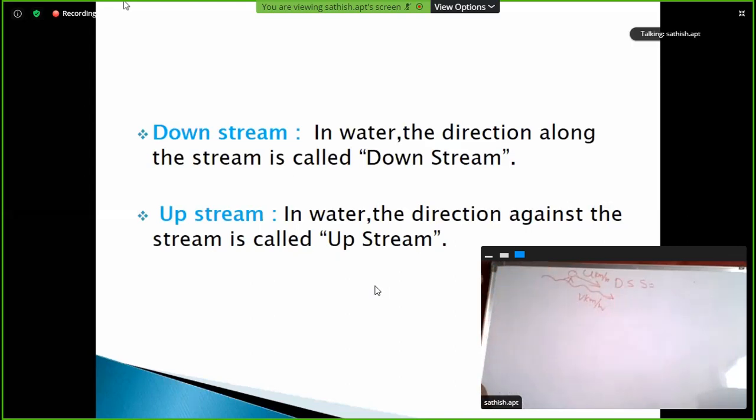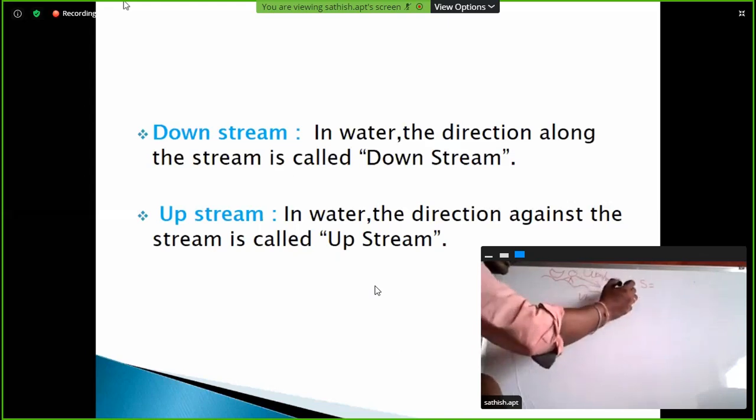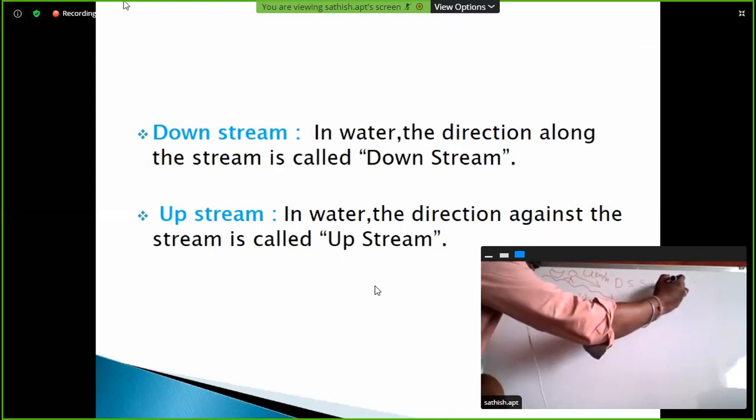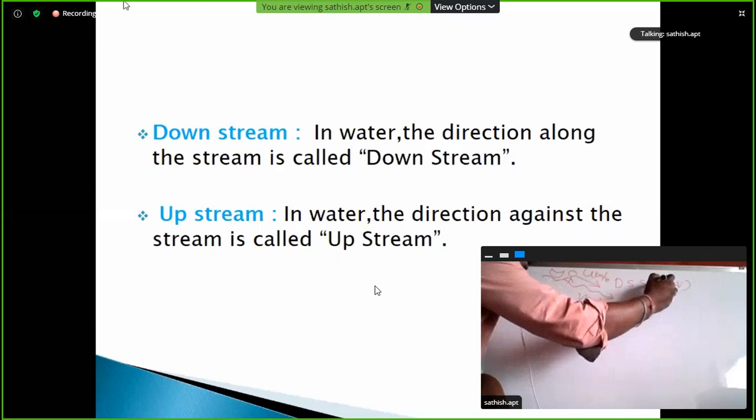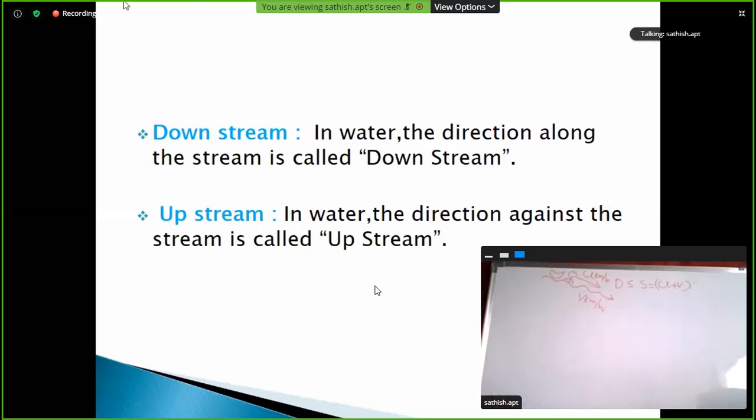Now, if the two are moving in the same direction, downstream speed is equal to u plus v kilometers per hour. This is the most important topic. This is the first case.